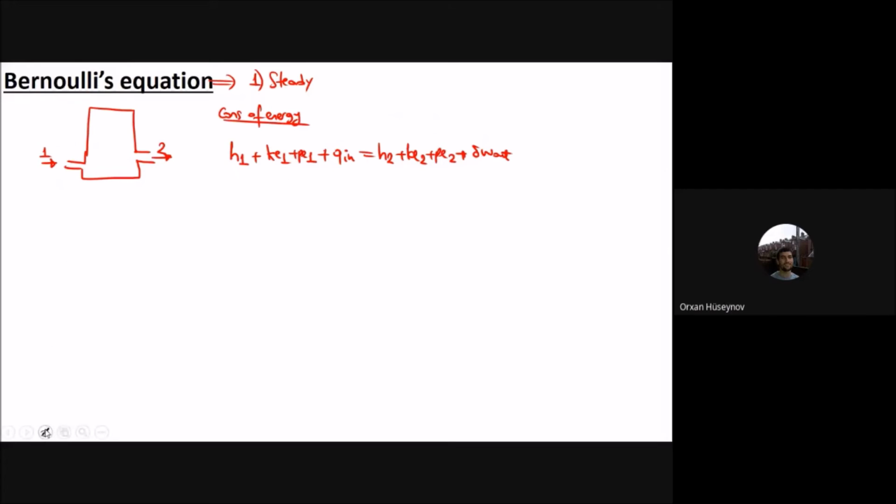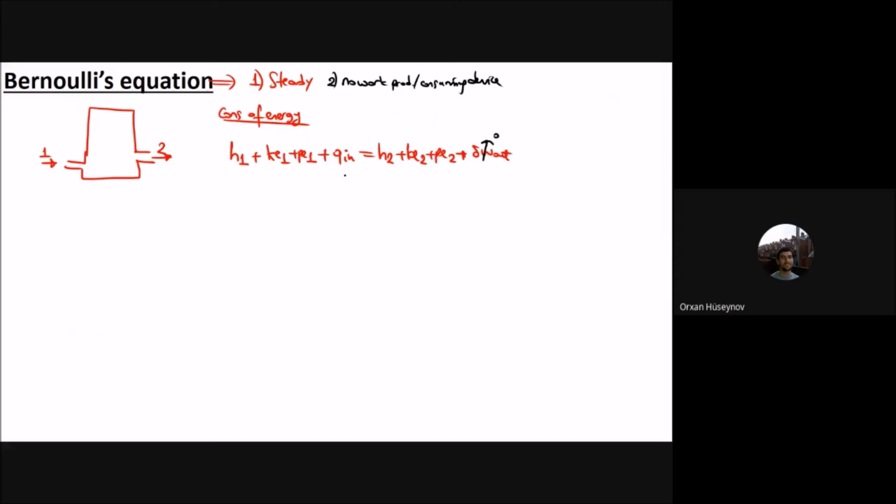The second assumption of Bernoulli's principle is that there cannot be any work producing or work consuming device. Therefore, the work term goes away.